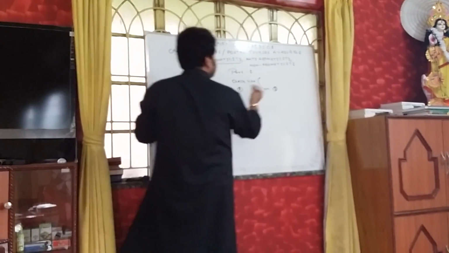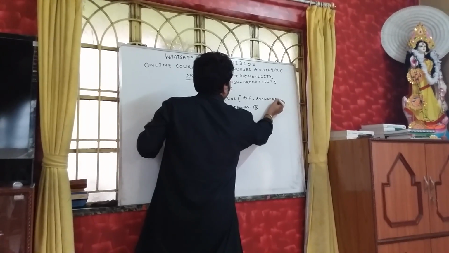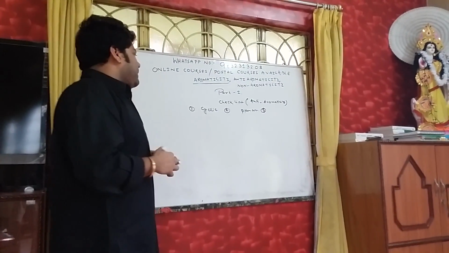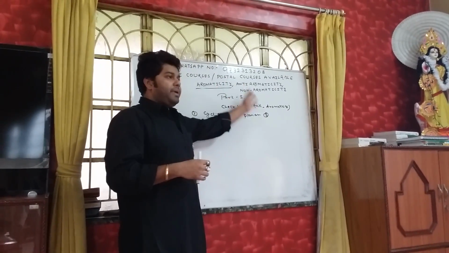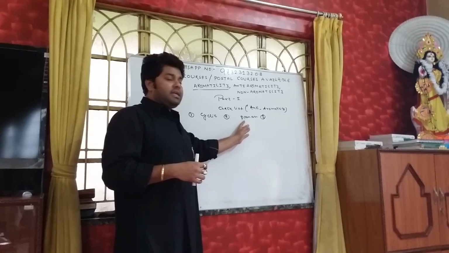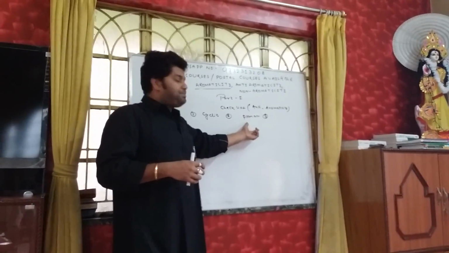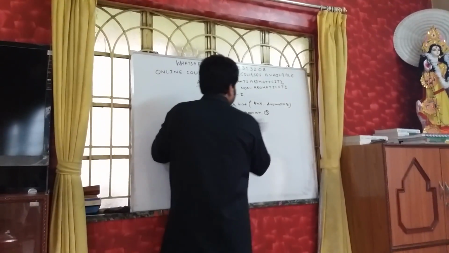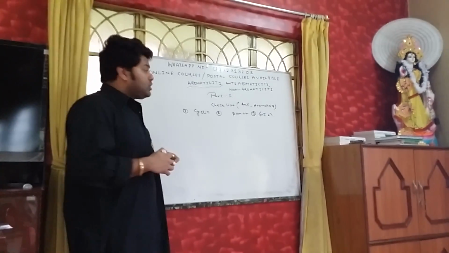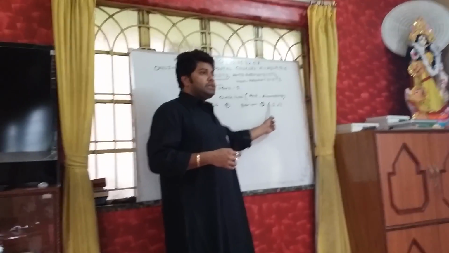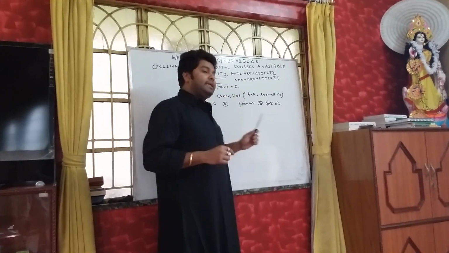The next part is anti-aromaticity. The first understanding is that these two remain the same as the previous one. In the previous one, we had benzene, where it was cyclic and planar. In an anti-aromatic compound, this is also cyclic and this is also planar. The third point is again important here. It should have 4n pi electrons, or you can say 4n delocalizable electrons. So 4n pi electrons, it is not 4n plus 2. So Huckel's rule is not applicable here. That's the most important checklist for you.